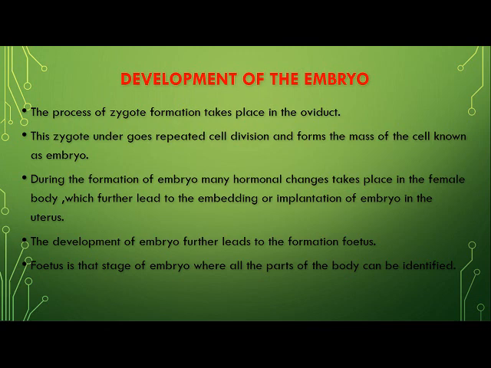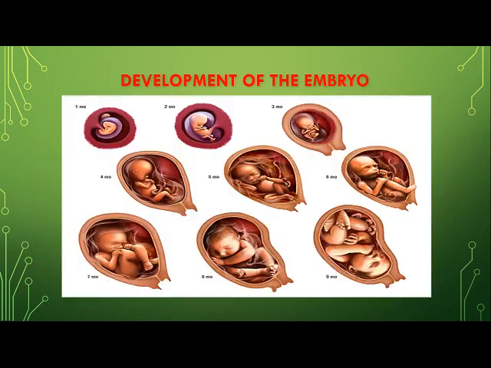Once the zygote gets implanted, it undergoes repeated cell division and forms a mass of cells which is known as the embryo. During the formation of the embryo, many hormonal changes take place in the female body, which lead to the further embedding or implantation of the embryo in the uterus. The embryo further develops into a fetus. What is meant by fetus? A fetus is that stage of the embryo where all parts of the body can be identified. The length of the fetus is approximately 2.5 centimeters.